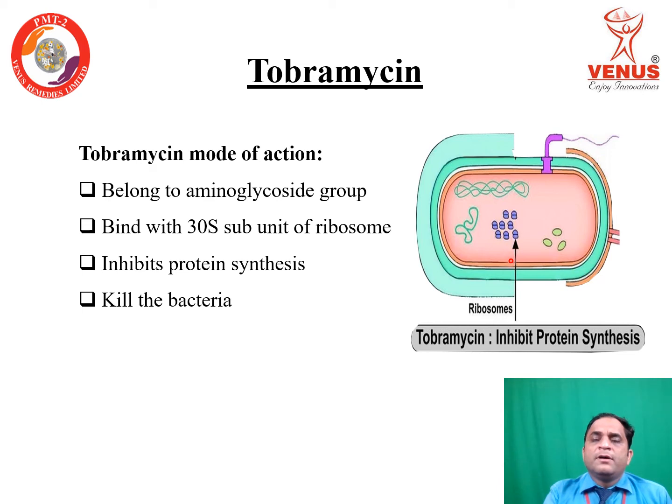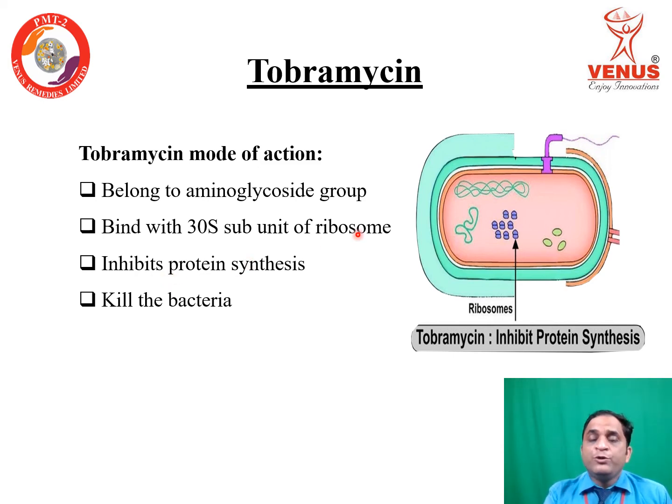ribosomes are present inside the bacterial body, and the main function of the ribosome is to do protein synthesis, so that this protein can be used by the bacteria for further requirements like further production of cells or repair of the cell. So that is the main function of the protein which is synthesized by the ribosome. But here tobramycin binds with the 30S subunit of the ribosome and inhibits protein synthesis.